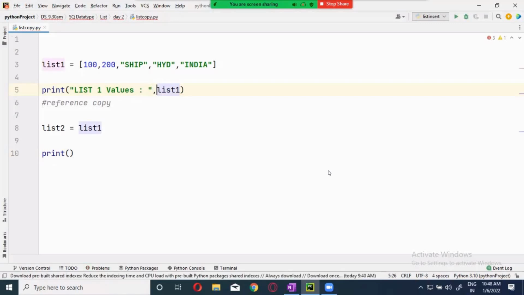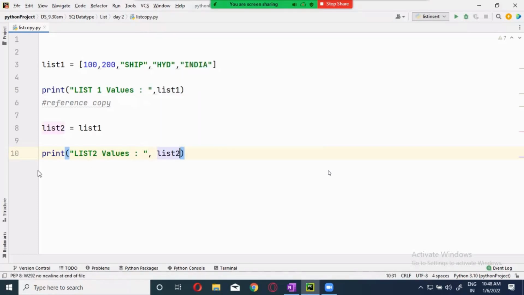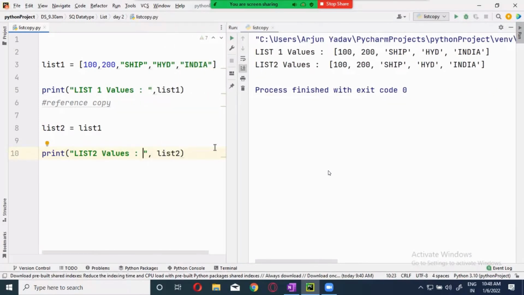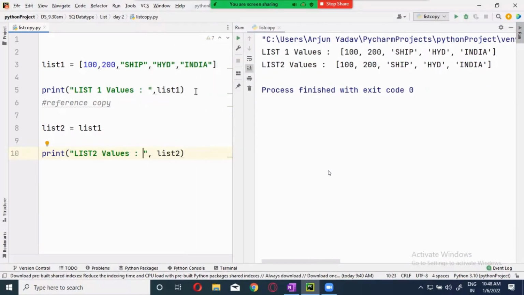Okay. Now here, list 2 values, I will write it. Now these values and these values will be the same, and the address will also be the same. You see this? Values are the same, no doubt. The list values, list 2 values are the same. But let's see whether the address is the same or not.